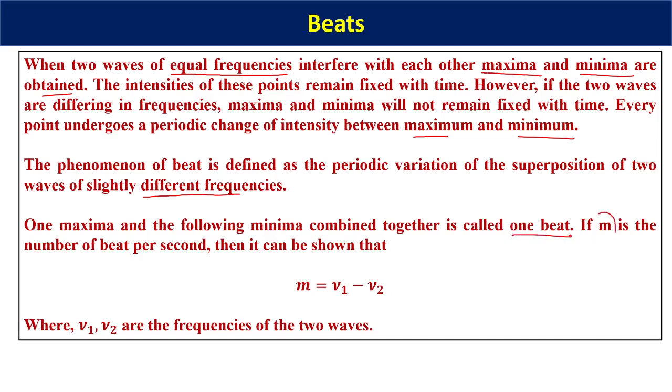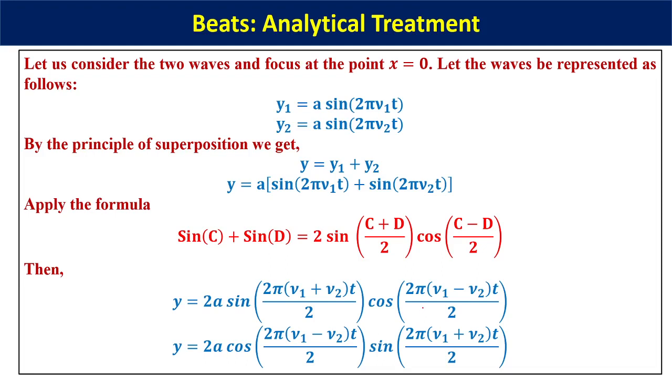If m is the number of beats per second, then it can be shown that m is equal to the difference in the two frequencies of the waves. Suppose nu1 is the frequency of the first wave and nu2 is the frequency of the second wave, then the difference in frequencies gives you the number of beats per second. So here we consider two different waves.